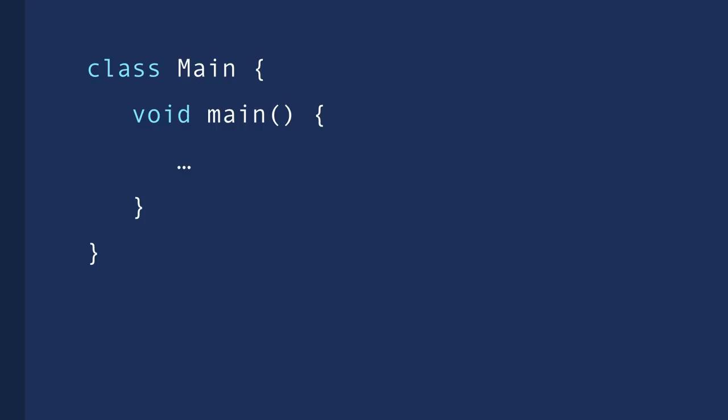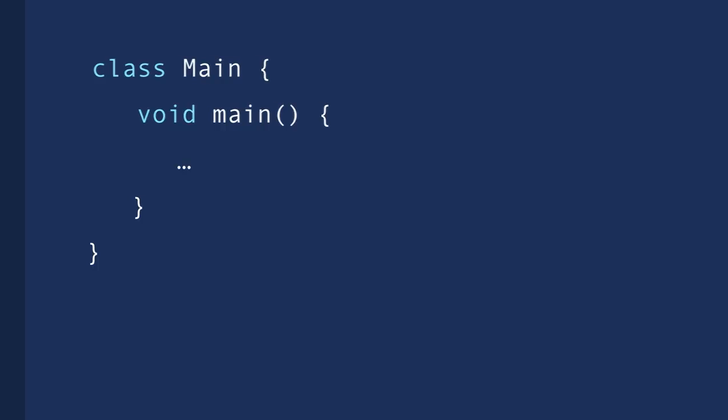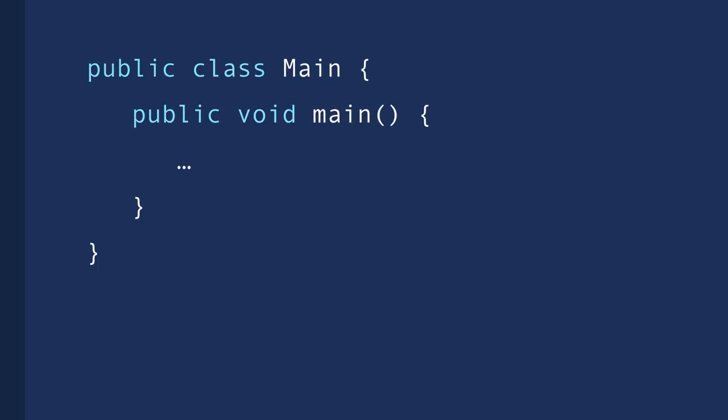Now, in Java, all these classes and methods should have an access modifier. An access modifier is a special keyword that determines if other classes and methods in this program can access these classes and methods. We have various access modifiers like public, private, and so on. Now, most of the time, we use the public access modifier, so we put that in front of our class and method declarations. So this is the basic structure of a Java program. At a minimum, we have a main class, and inside this main class, we have the main method.